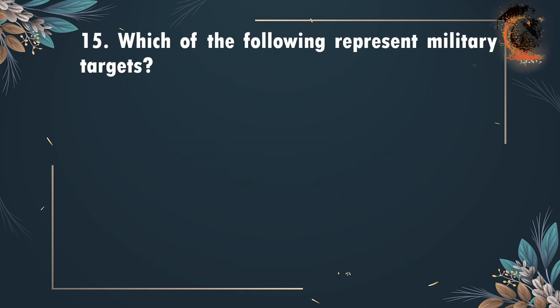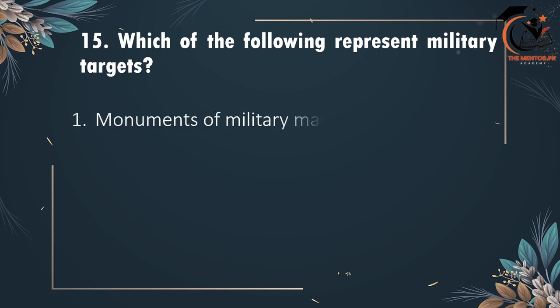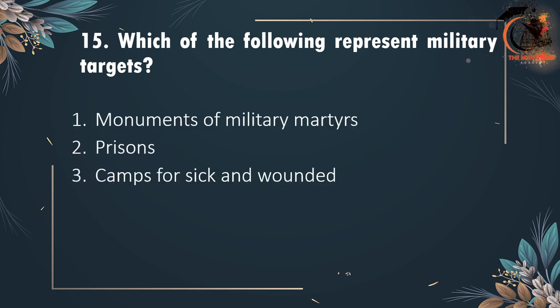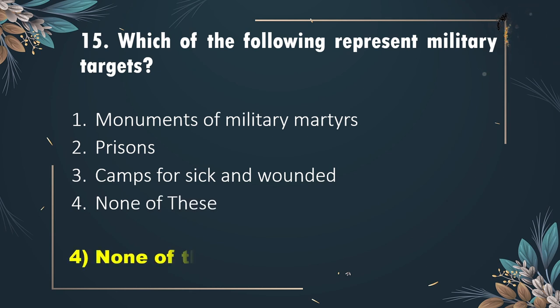15th है which of the following represent military targets? Monuments of military martyrs, prisons, camps for sick and wounded. None of these. Correct option है option 4, none of these.